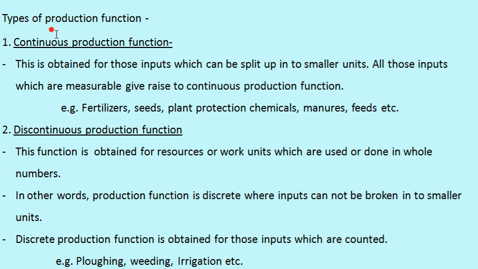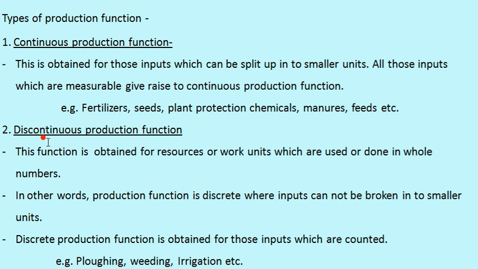Let me explain various types of production function. In that, first, continuous production function. This production function is obtained for those inputs which can be split up into smaller units, and all those inputs which are measurable give rise to continuous production function. Examples for this type of production function: fertilizers, seeds, plant protection chemicals, manures, and feeds.